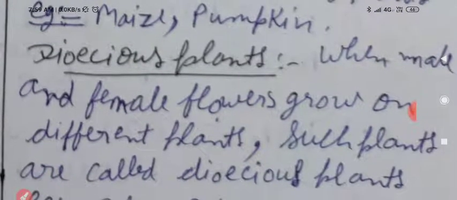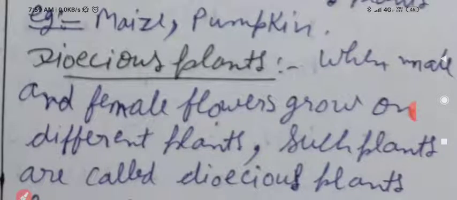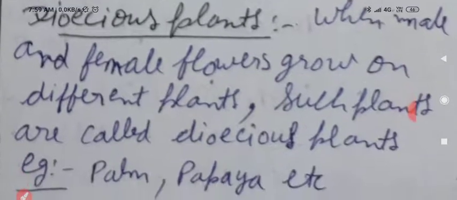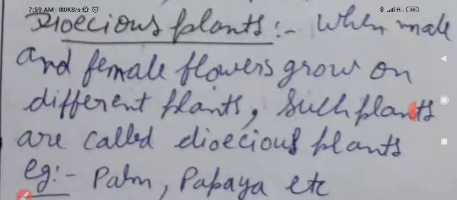Next we have dioecious plants. When male and female flowers grow on different plants, such plants are called dioecious plants. Clear?